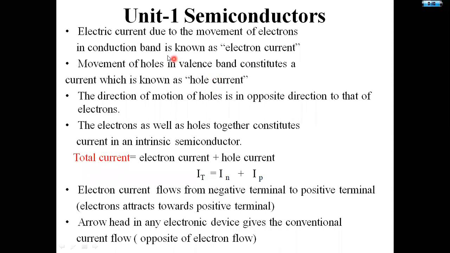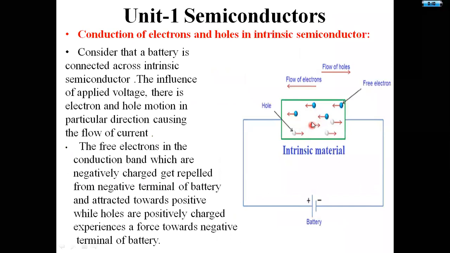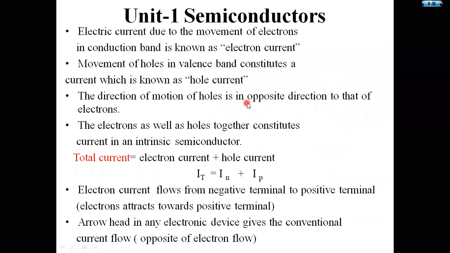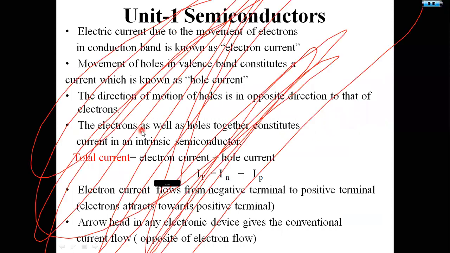Electron current in conduction band, hole current in valence band is given here. The direction of motion of holes is in opposite direction to that of the electrons. The flow of holes is on the right side, and flow of electrons is on the left side, that is towards positive and towards negative. Direction of motion of holes is opposite to that of electrons.